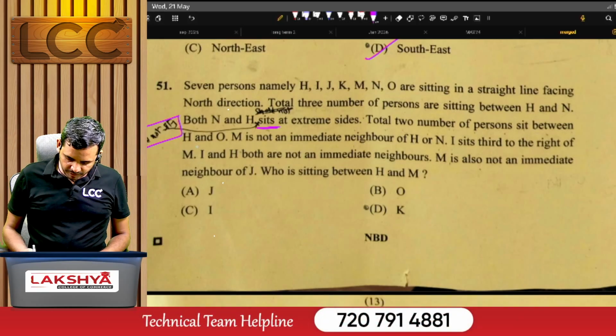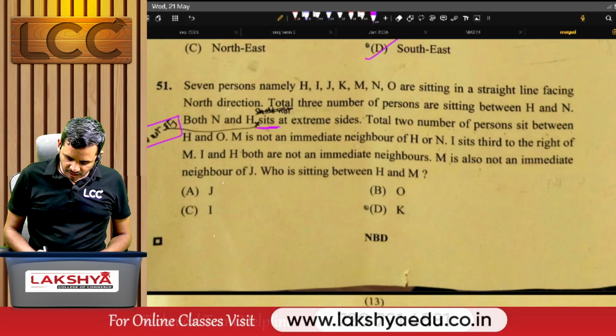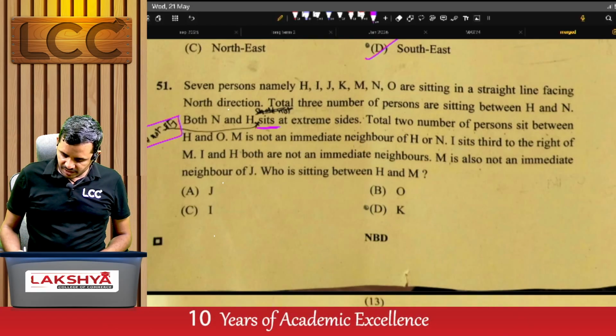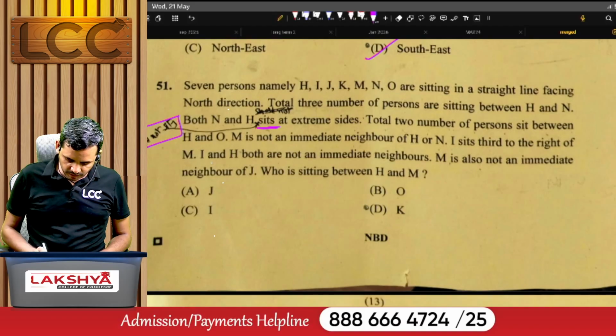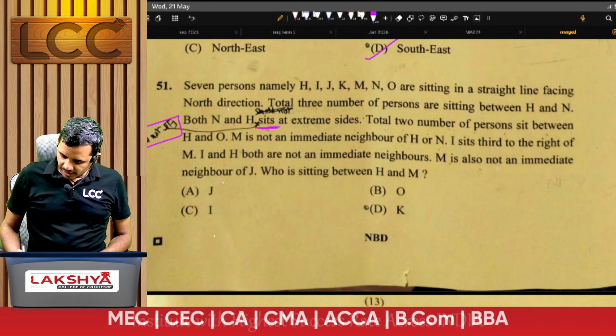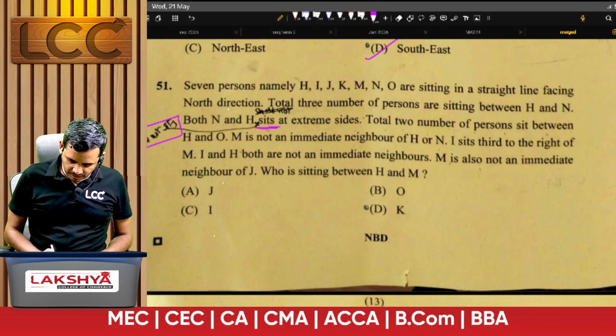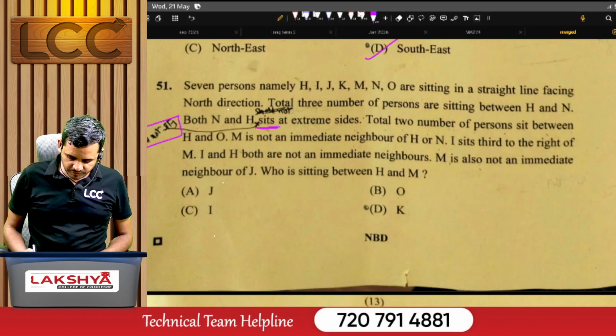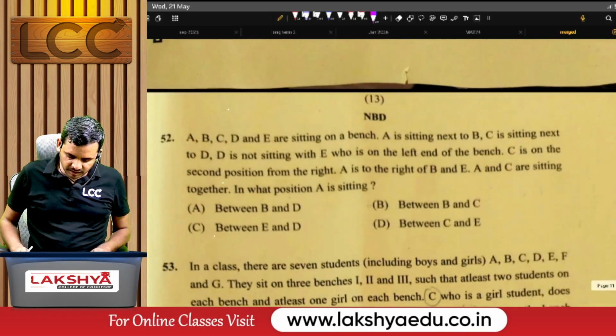A total of 2 persons sit between H and O. M is not an immediate neighbor of H or N. I sits third to the right of M. I and H are not immediate neighbors. M is also not an immediate neighbor of J, who is between H and M. For this question, the right answer is Delhi.